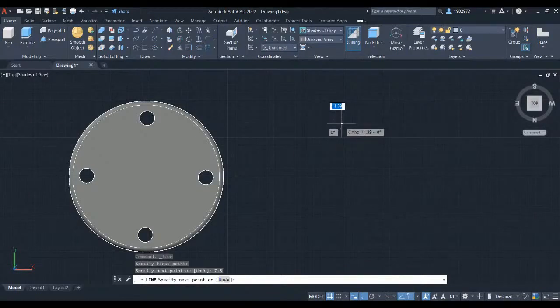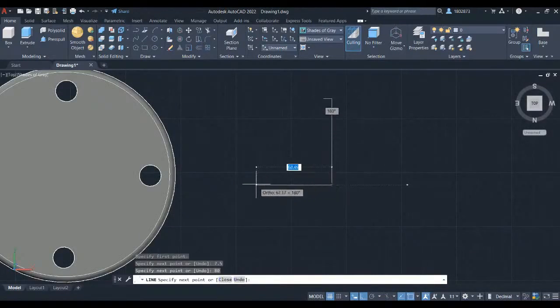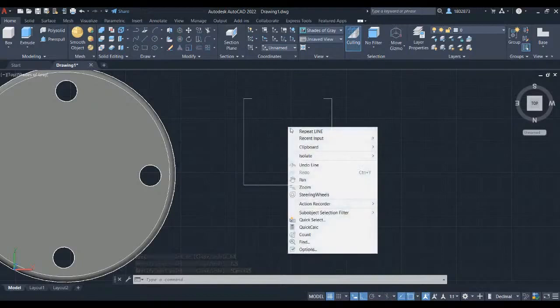We will extend this line. Hover your crosshair here and let's key in 80. Press enter. Hover your crosshair here and key in again 80. Press enter. Hover your crosshair here and key in 80. Press enter. Hover your crosshair here and key in 7.5. Press enter. Press escape. To grab again the recent command that you used in AutoCAD, just right click and select